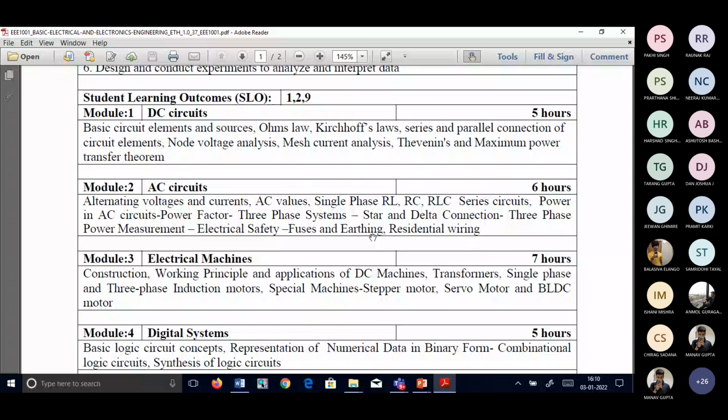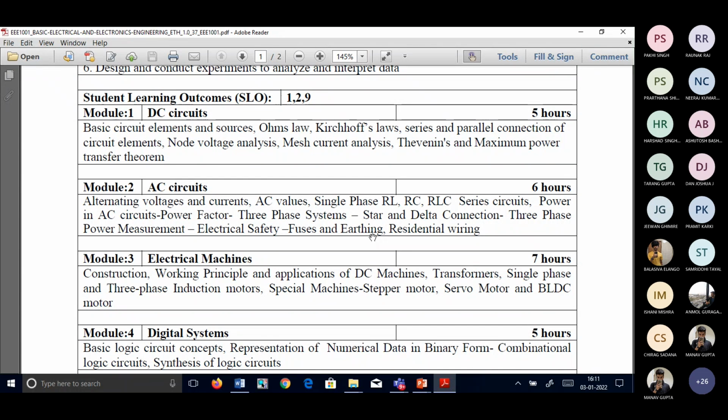What is the difference between DC and AC, students? What is the expansion of DC? Direct current. And AC is alternating current. One is direct current, the other one is the alternating current.